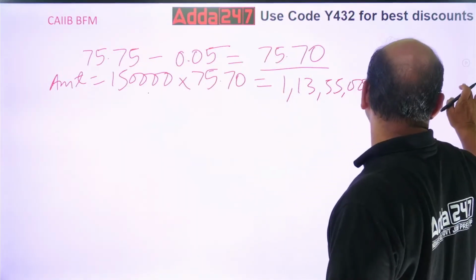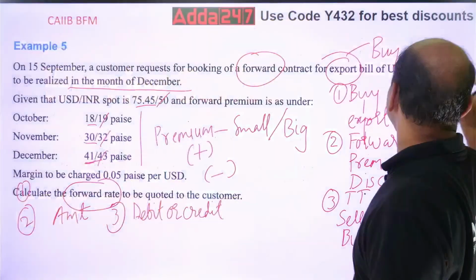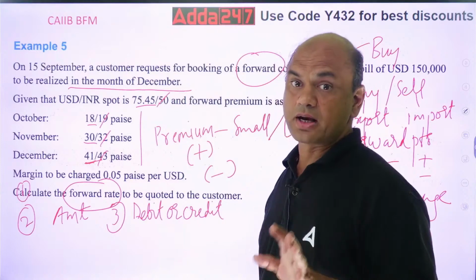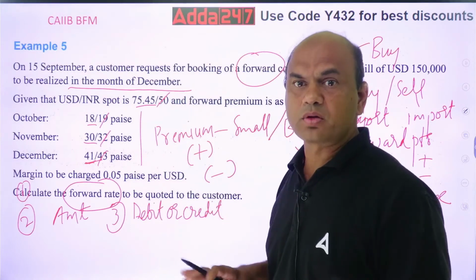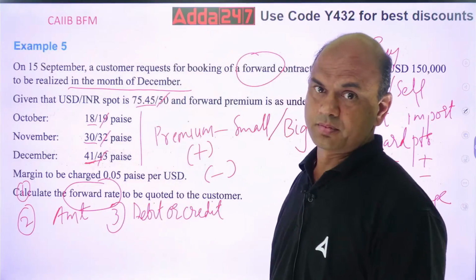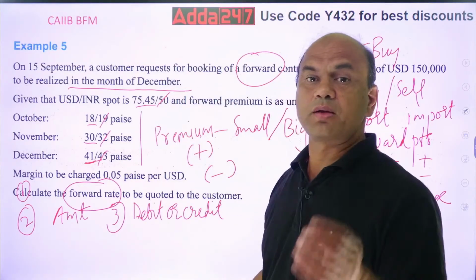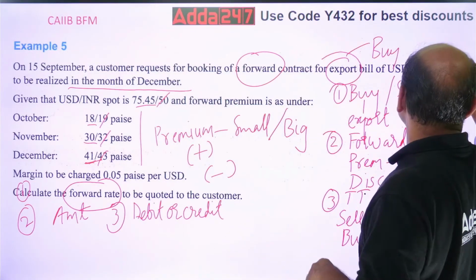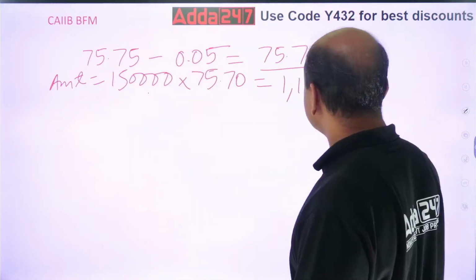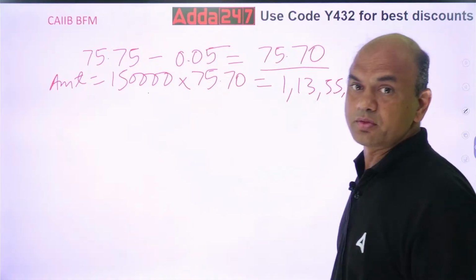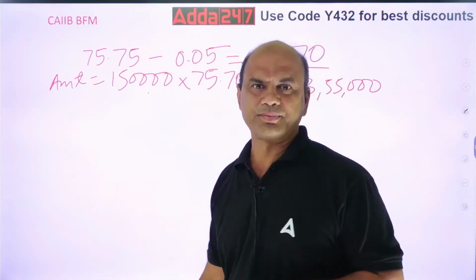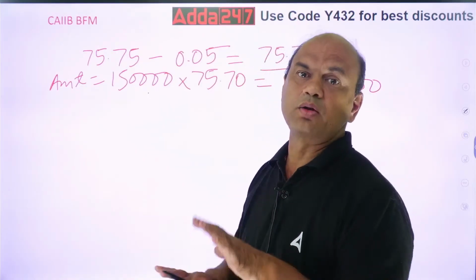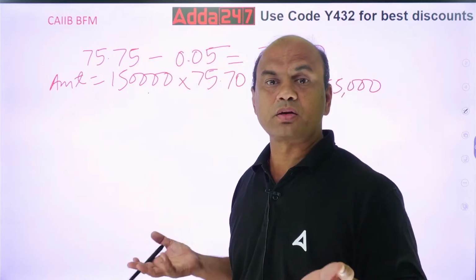What is the case? Look at this case. The customer is booking a forward contract. Forward contract means, right now what do I have to do? Do I have to debit this amount or credit this amount right now? I am booking the forward contract. So whenever I am booking the forward contract, kindly note, this transaction is to be done in the future. 1 crore 13 lakhs 55,000, I have to give it in the future, on December, whichever date it is. At that time I'll have to do it. So right now I don't have to debit it, I don't have to credit it. It's just booking the contract.